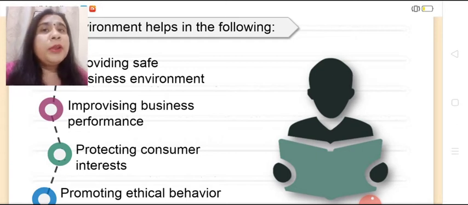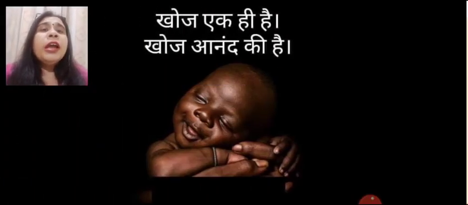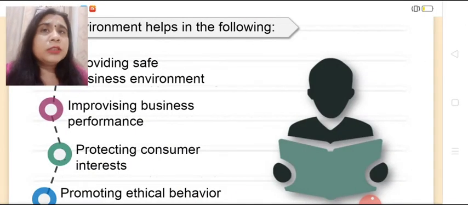Legal environment helps to provide safe business environment because law is interfering. Legal environment helps in improving business performance. It helps in protecting consumers' interest. It helps in promoting ethical behavior of the consumers.